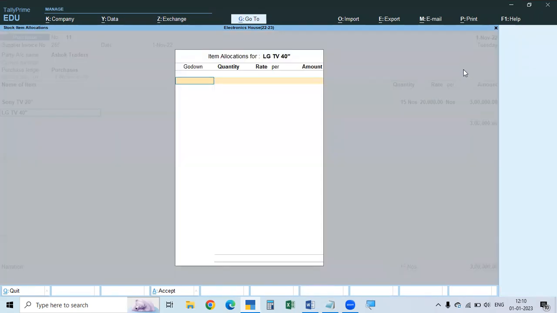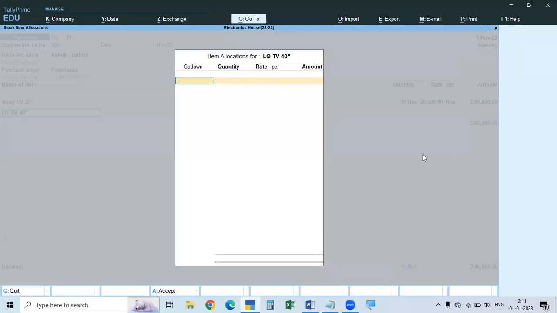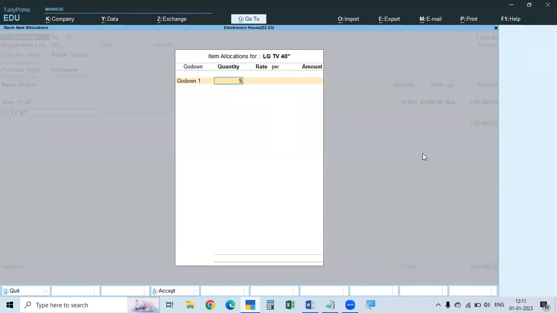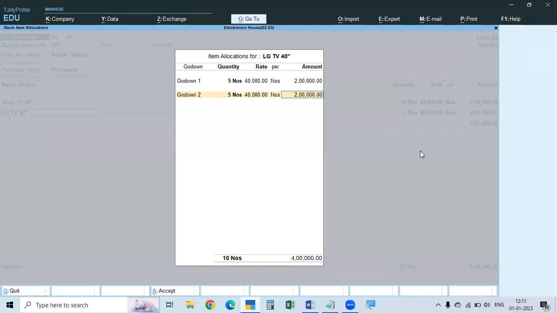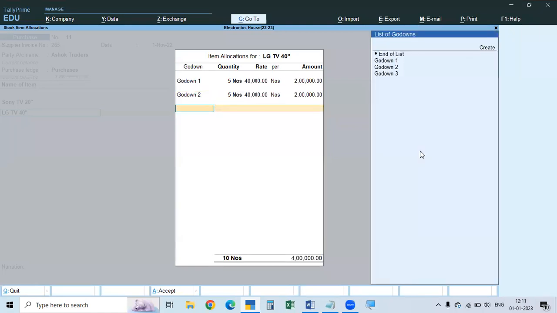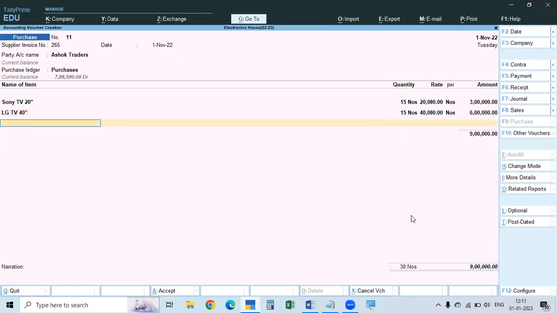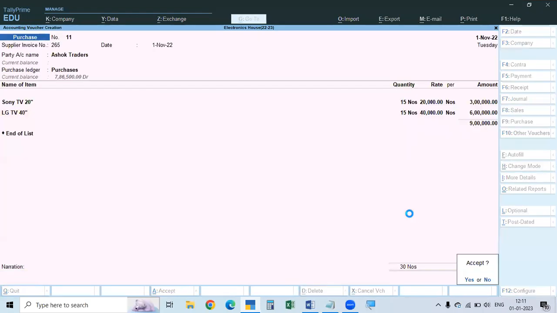And here also, 15 numbers, 5 in each of the godowns. The rate is 40,000. So click the space bar, godown 1, 5 numbers, each 40,000. Then godown 2, again 5 numbers, same 40,000. And godown number 3, again 5 numbers, same amount. So 15 numbers, total 6 lakhs. So we purchased these items.